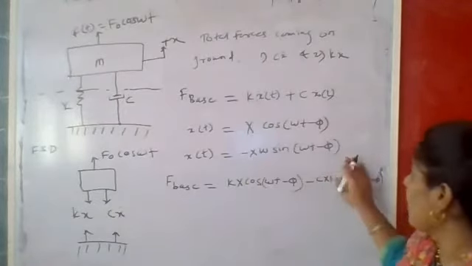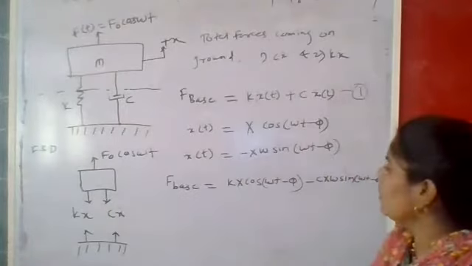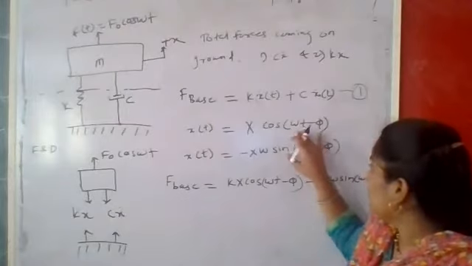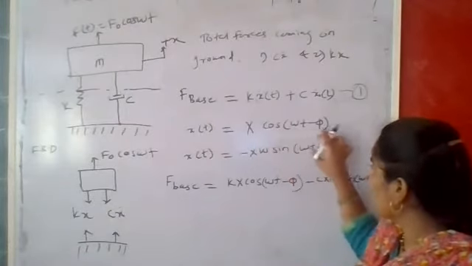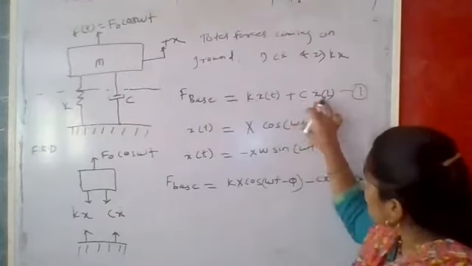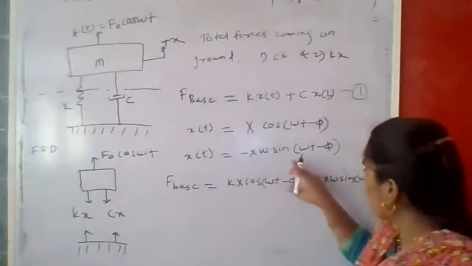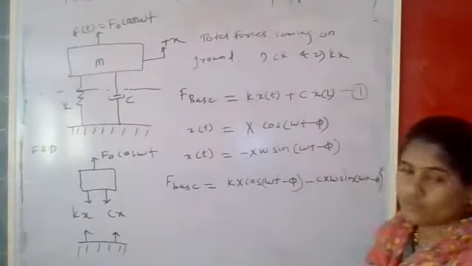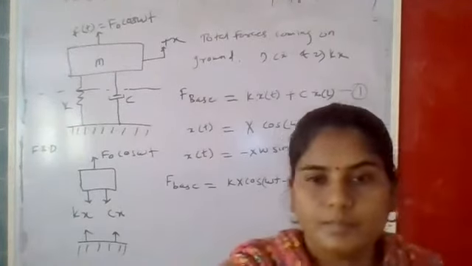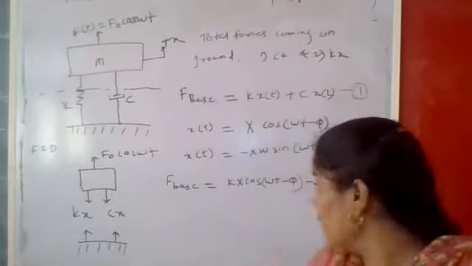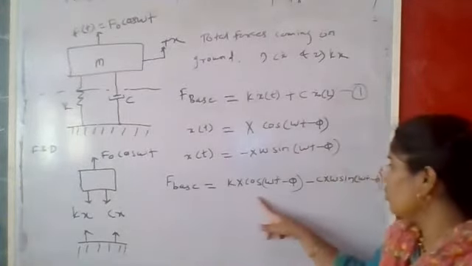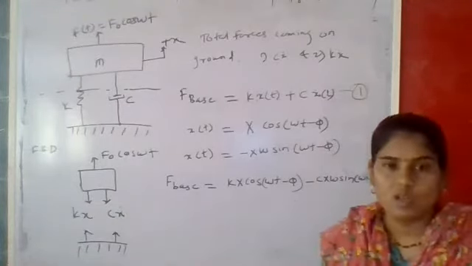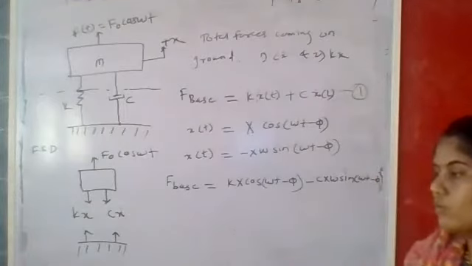Putting these two values into equation number 1, we get F base equal to kX cos of omega t minus phi, plus the second term, c x dot, which is minus X omega into c into sin of omega t minus phi. So F base is equal to kX cos of omega t minus phi minus cX omega sin of omega t minus phi. Up to this, all of you write down. We go for the next step.